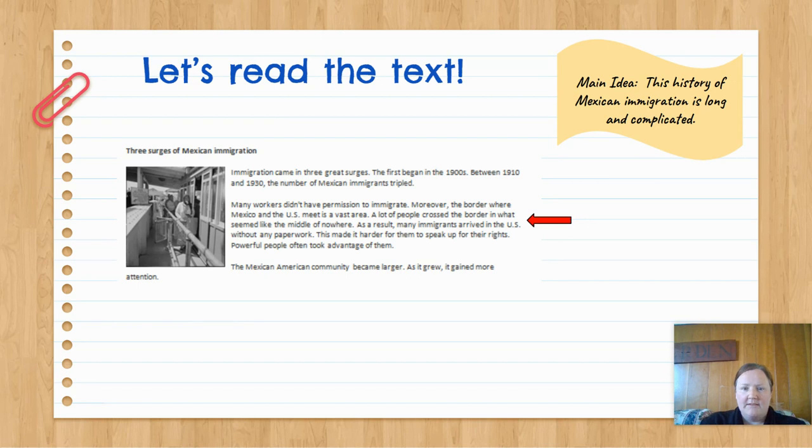I'm going to mark that because that's what made it really complicated for immigrants, was that when they arrived, there was nowhere to present their paperwork. This made it harder for them to speak up for their rights. Powerful people often took advantage of them. The Mexican American community became larger. As it grew, it gained more attention.